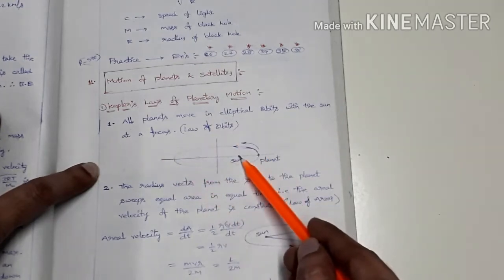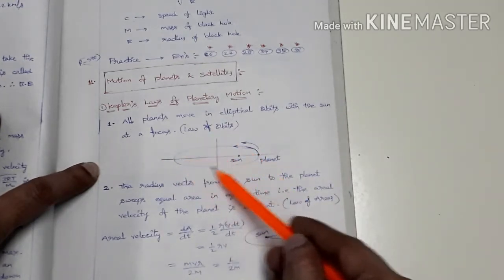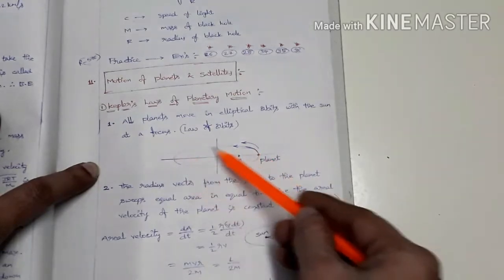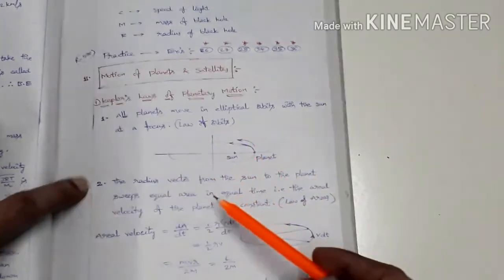See here, the sun is at the focus. Suppose this is a planet, moving in this elliptical orbit here. So this law is known as the law of orbits.